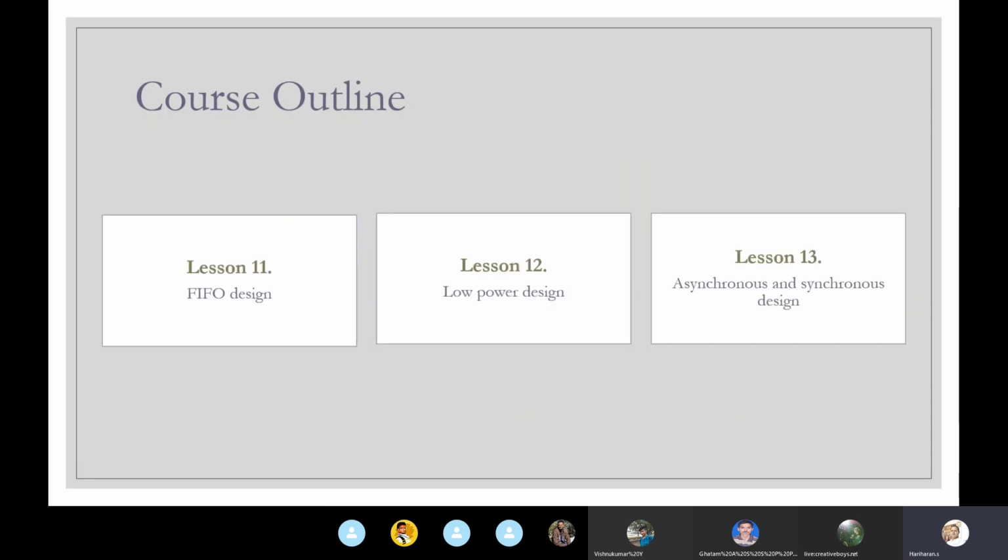There's something called FIFOs, first in, first out, right? It's like a memory element. Whatever goes in first has to come out first, right? We'll look at how that is designed, what the various precautions and trade-offs are. So we'll go through that.